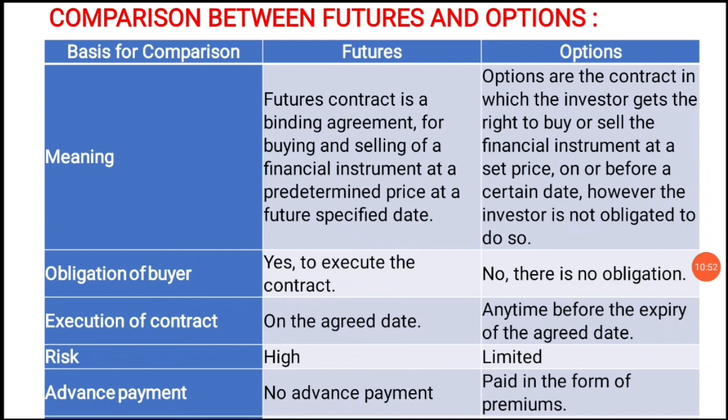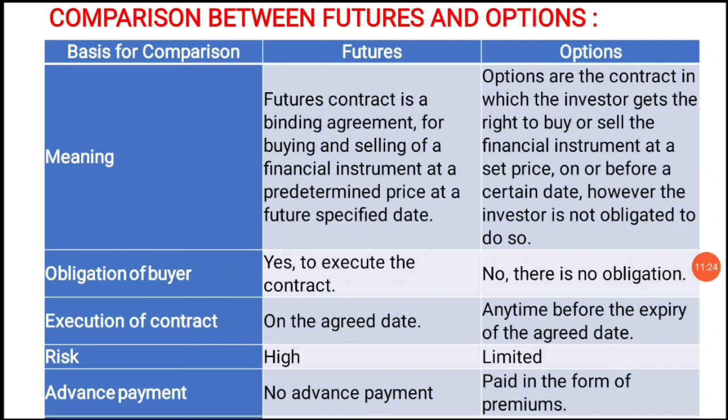Next, obligation of buyer. Yes, to execute the contract. No, there is no obligation. As I told, in futures there is an obligation to execute the contract. In options, there will not be any obligation to execute the contract. Next, execution of contract: on the agreed date versus at any time before the expiry of the agreed date.